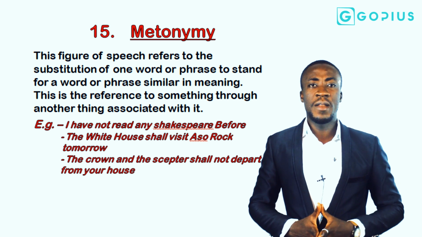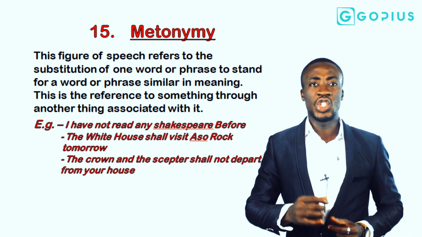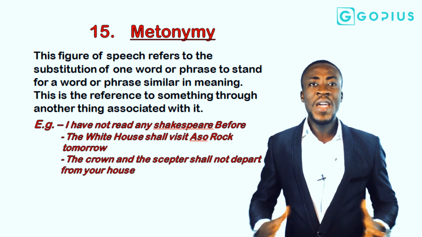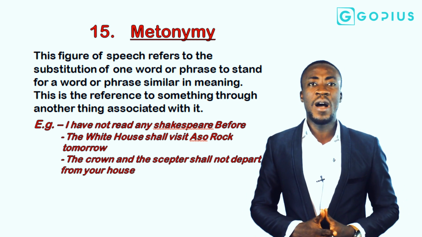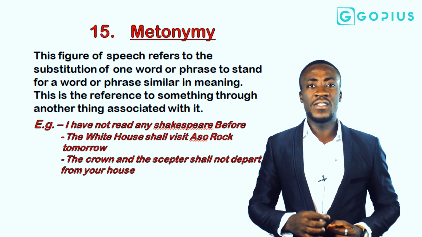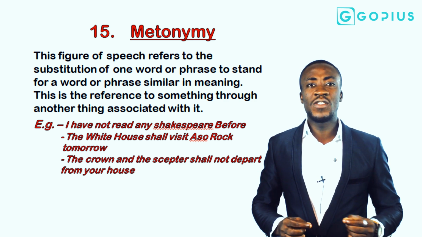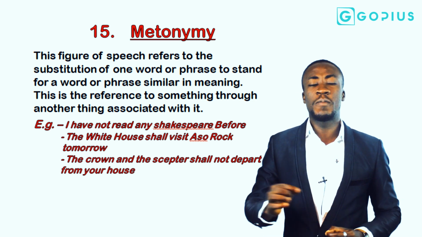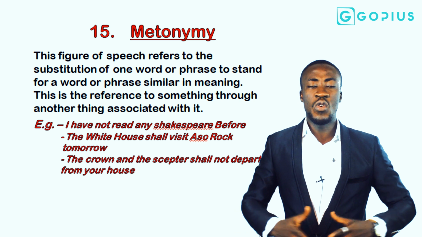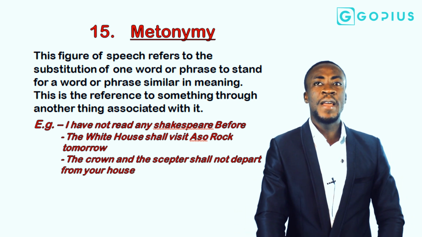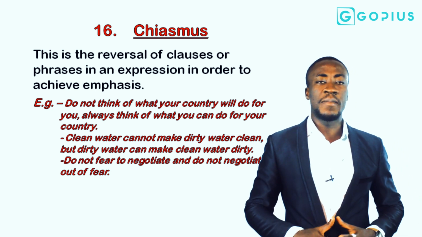If we make a statement by saying that the bench is always a lucrative profession, the bench there simply talks about the law profession. So objects or items that are associated with or external to an object can be used to explain or even express those items. This is metonymy. The next figurative expression is chiasmus.